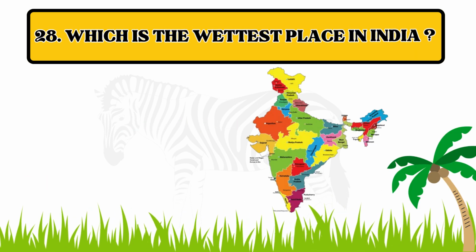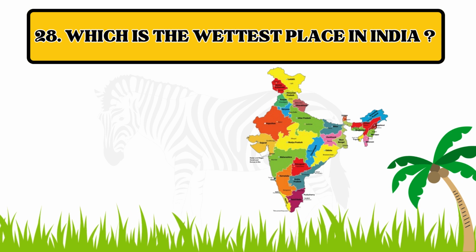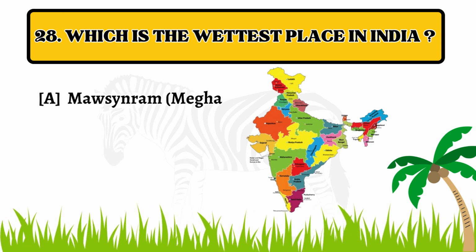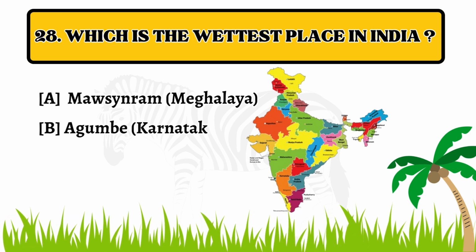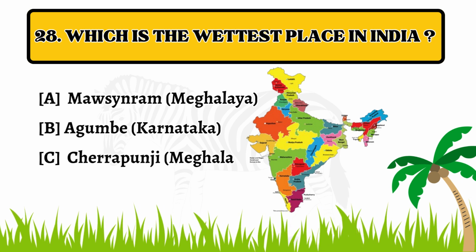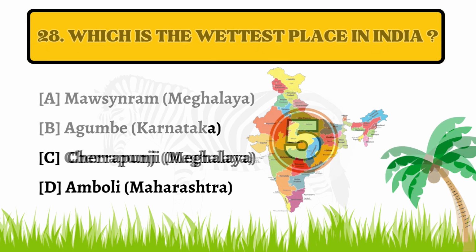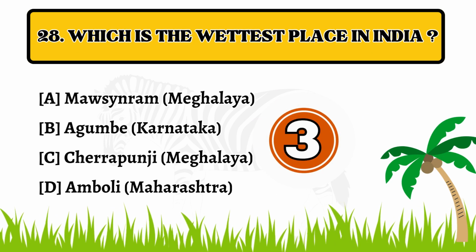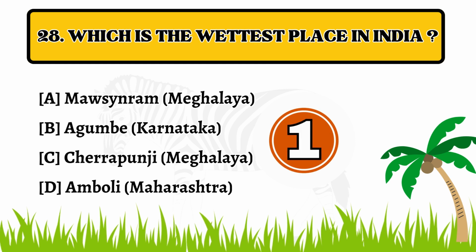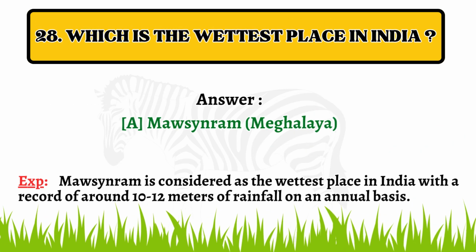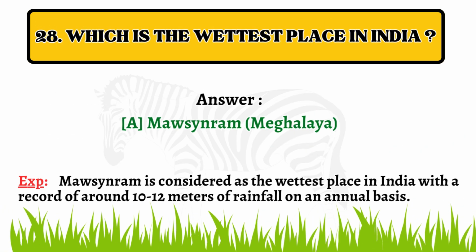Question number 28. Which is the wettest place in India? Option A, Mawsynram of Meghalaya. B. Agumbe of Karnataka. C. Cherrapunji of Meghalaya. D. Amboli of Maharashtra. The correct answer is option A, Mawsynram of Meghalaya.